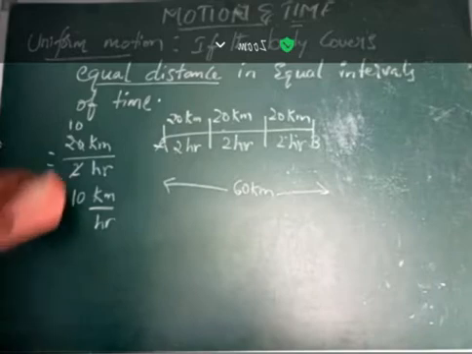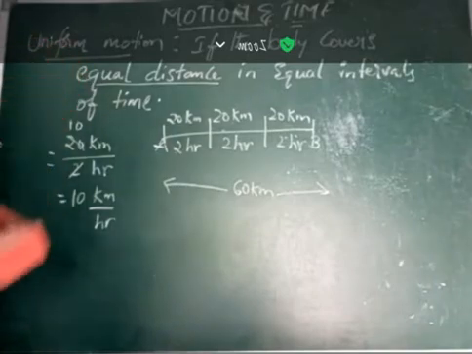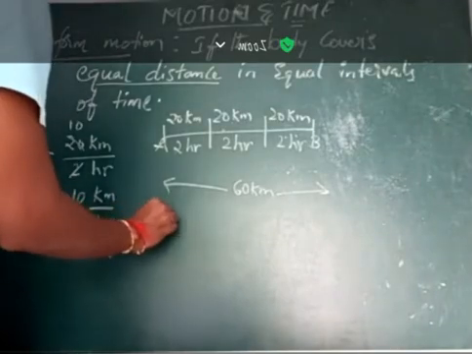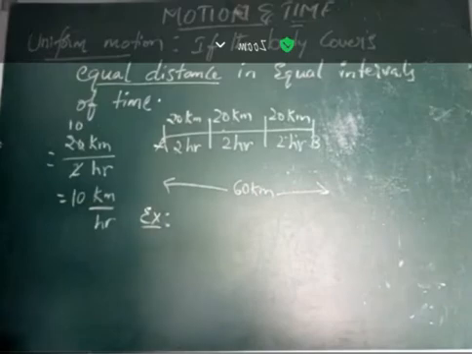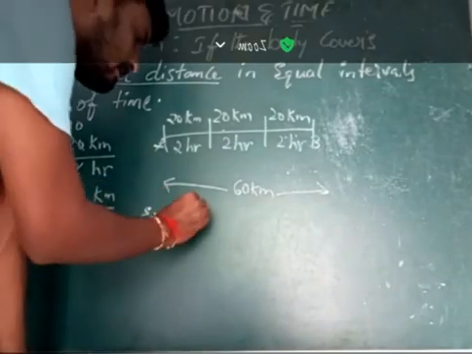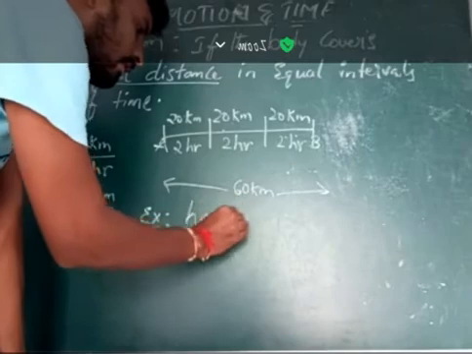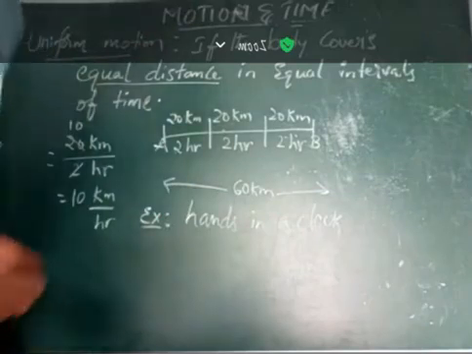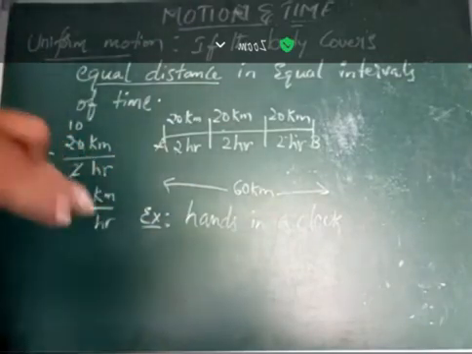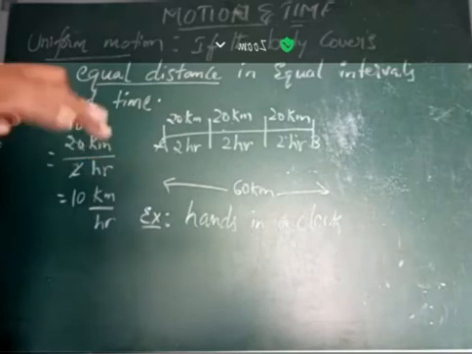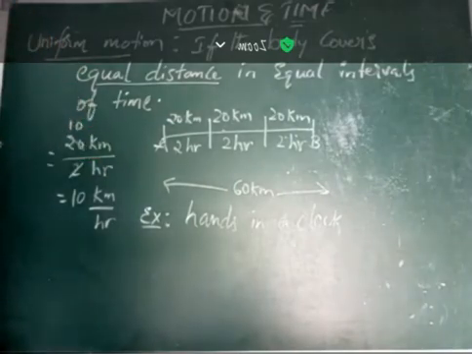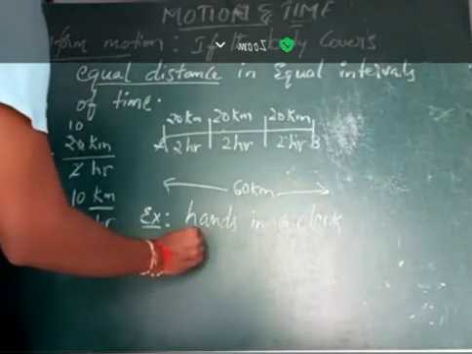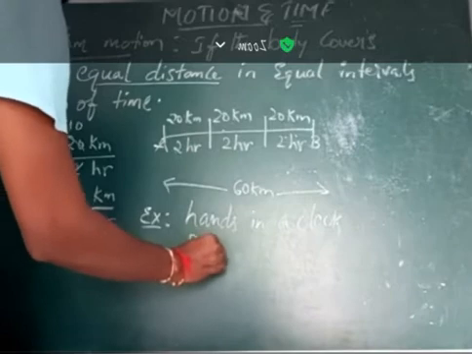Okay, next. Examples of uniform motion: you can give many examples, like the hands of a clock. We have the seconds hand, minutes hand, and hours hand. The motion of the hands in a clock is uniform. Next, the rotation and revolution of the Earth.